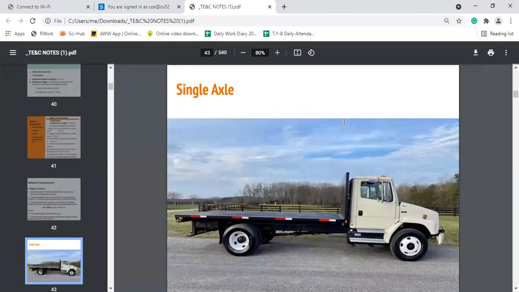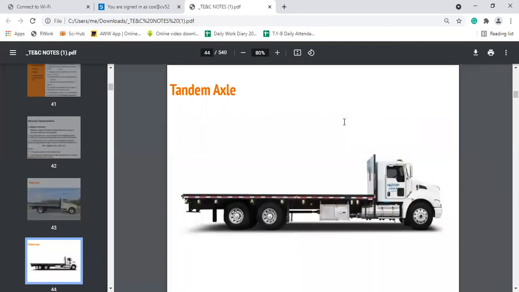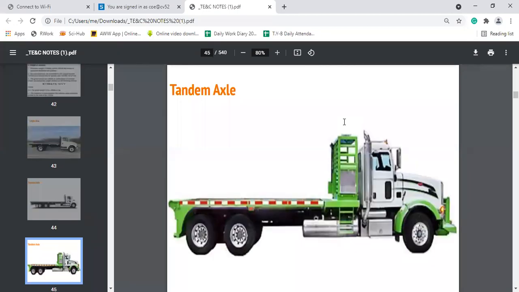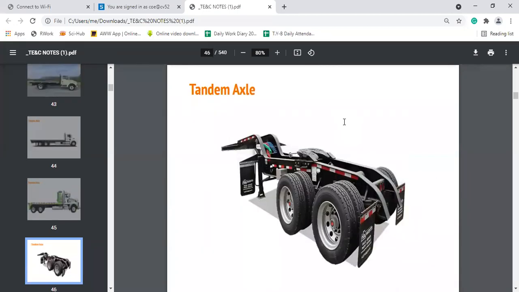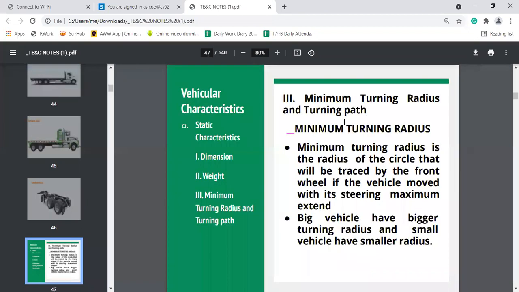Then this diagram is showing the vehicle which has a single axle. This is a truck with dual axle, or you can say tandem axle. Same here. This is also a figure showing the tandem axle with dual tires. Then we have discussed what is meant by the minimum turning radius.